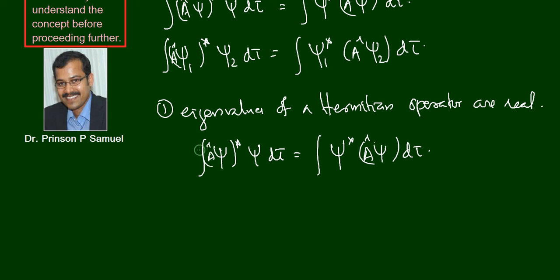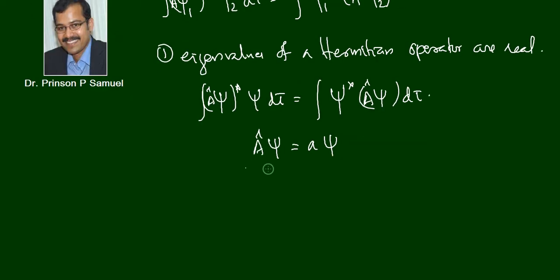So if psi is an eigenfunction of A cap, we can say A cap psi is equal to a psi. Here a is an eigenvalue. From this one we can also write A cap psi the whole star is equal to a star psi star.